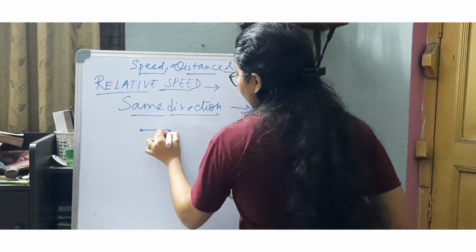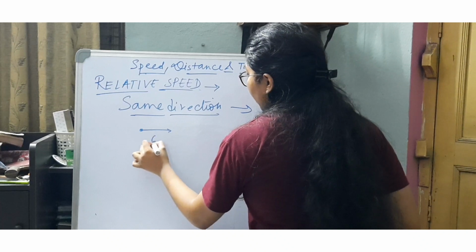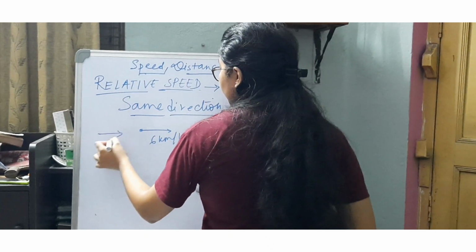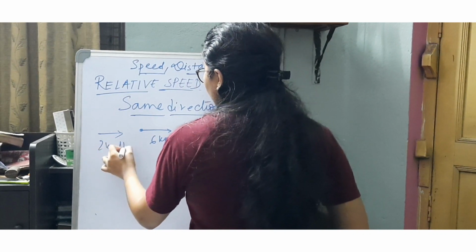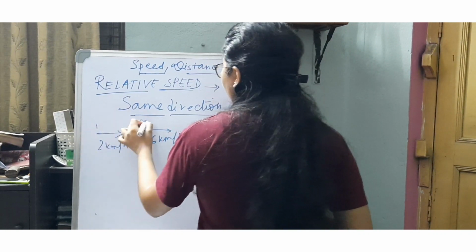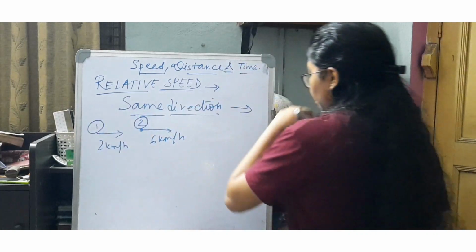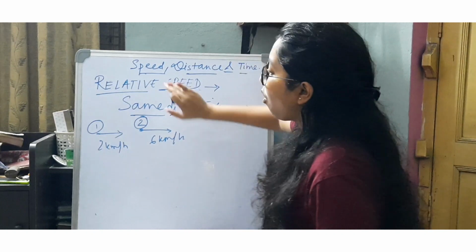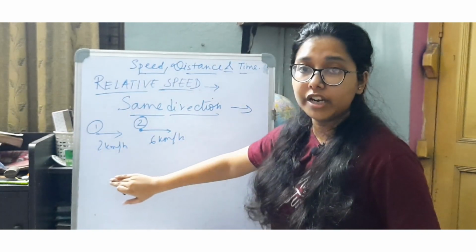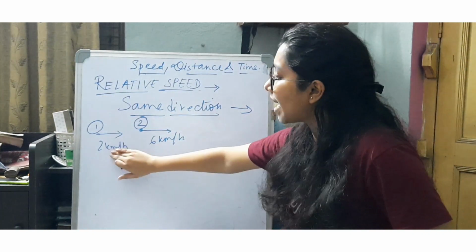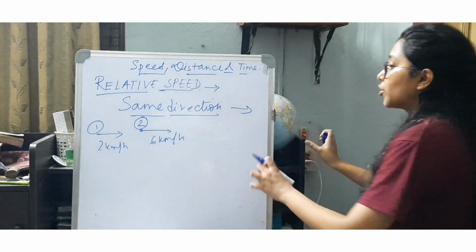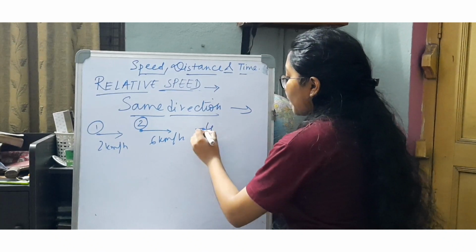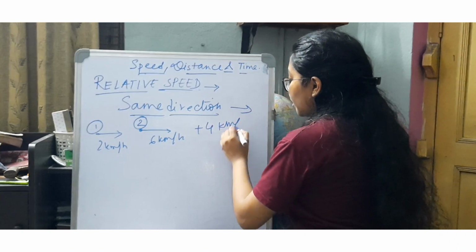So suppose one body is moving with a speed of 6 km per hour and another body is moving with a speed of 2 km per hour. So what is the speed of body 2 with respect to the first body? If we see the speed with respect to this body which is already moving with a speed of 2 km per hour, it will be 6 minus 2 because they are in the same direction. So with respect to this one, it is ahead by a speed of plus 4 km per hour.